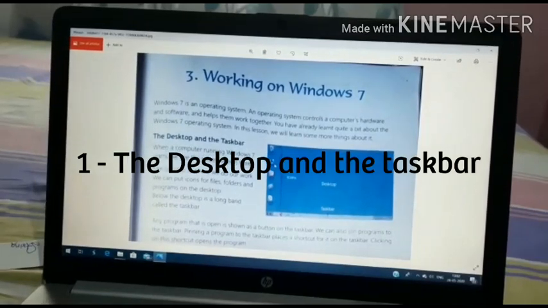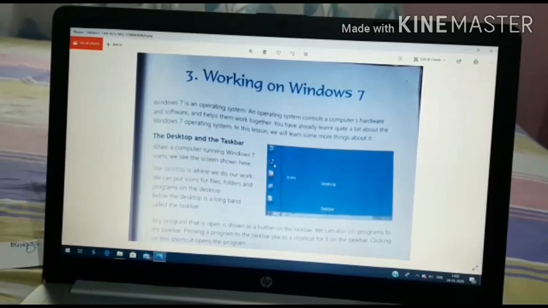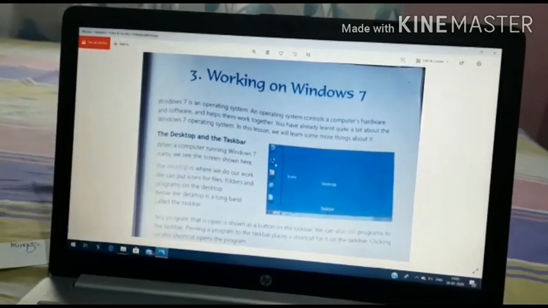Okay children, so I will start the first topic, that is the desktop and the taskbar. You can see the picture over there, that is the picture of a desktop, in which you can see icons, desktop and taskbar written. What is the desktop?